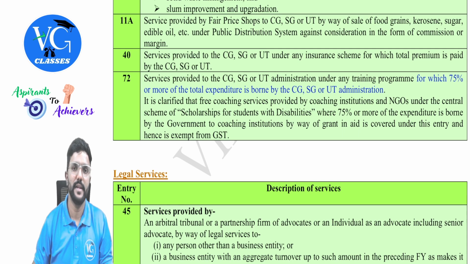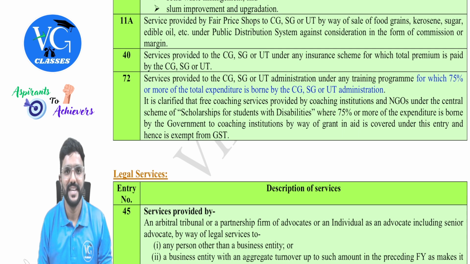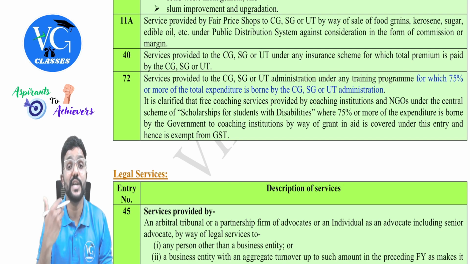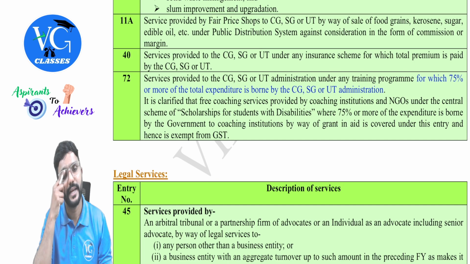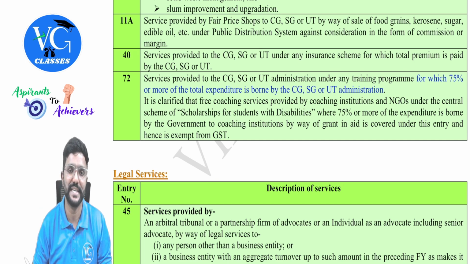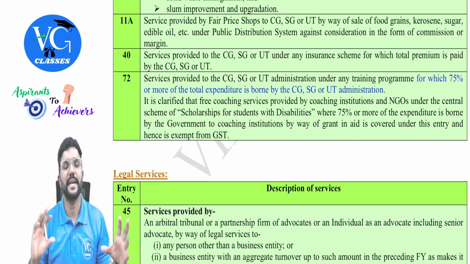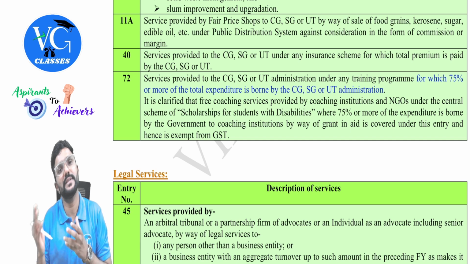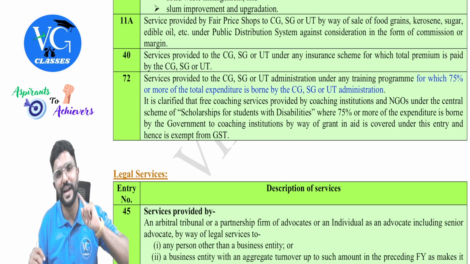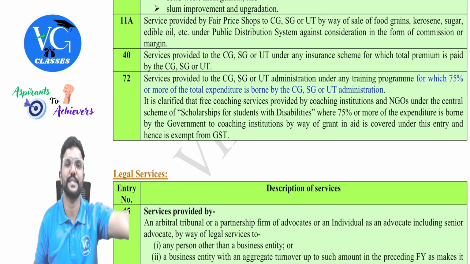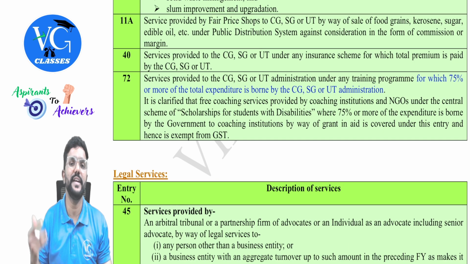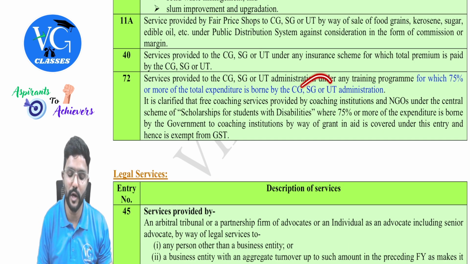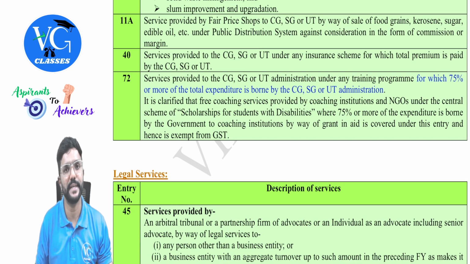Is that clear? Yes. Next, let us assume the total cost is 1 lakh, where 50% is borne by government, 50% is paid by employees. In that case, as less than 75% is borne by government, whatever amount I am charging for my training is liable for GST. Full amount is liable for GST, guys. Got it? Sir, what if it is like 80% is borne by central government and 20% by employees? In that case, whatever amount I am charging for my training is fully exempt, because at least 75% of the expenditure is borne by whom? The government. Any government, that is central, state, or union territory.